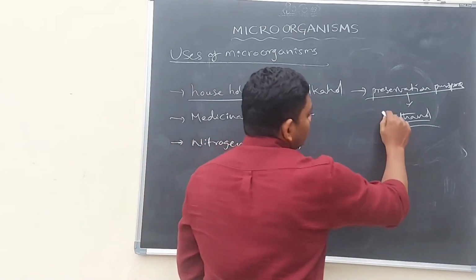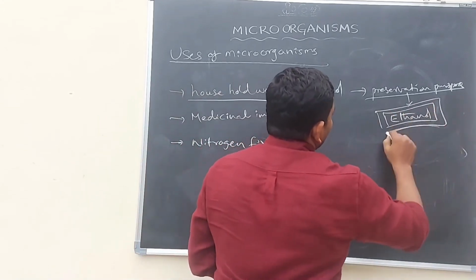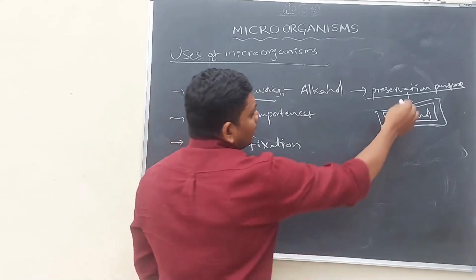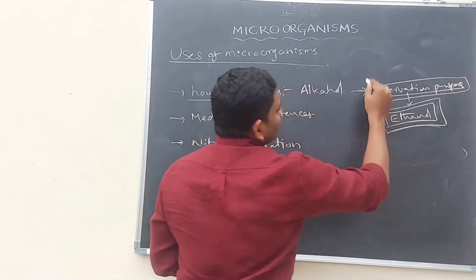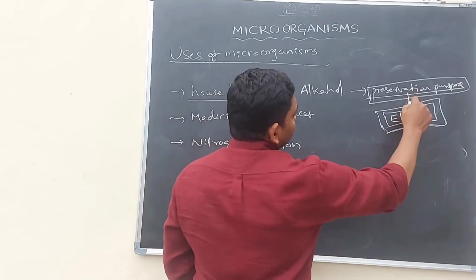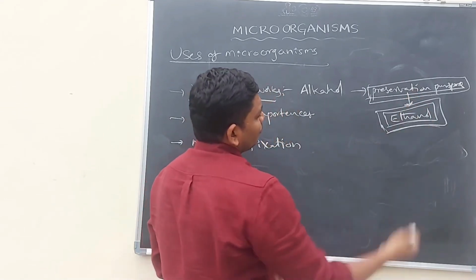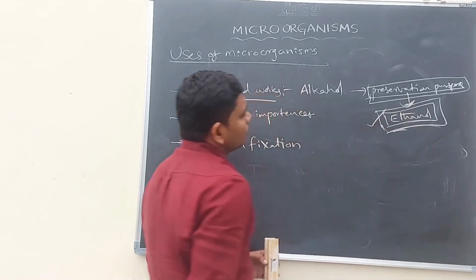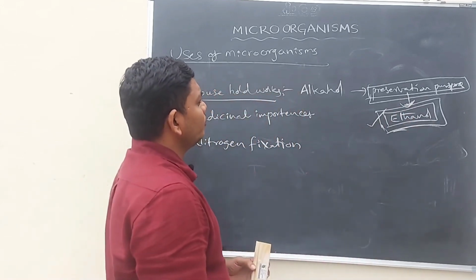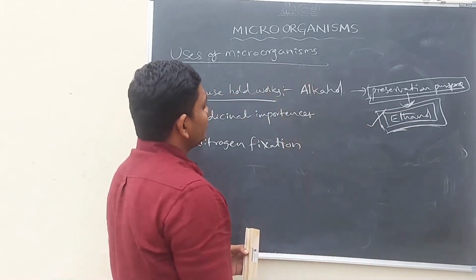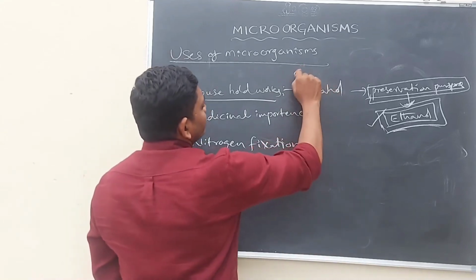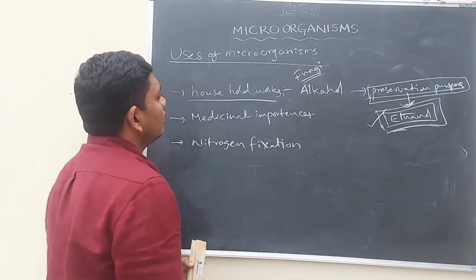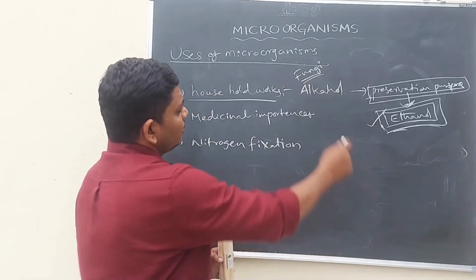Ethanol is also a name for ethyl alcohol. This ethanol is mostly drunk by the public right now. For the preparation of ethanol, some fungi are very useful. So fungi are mostly useful in the preparation of alcohol.